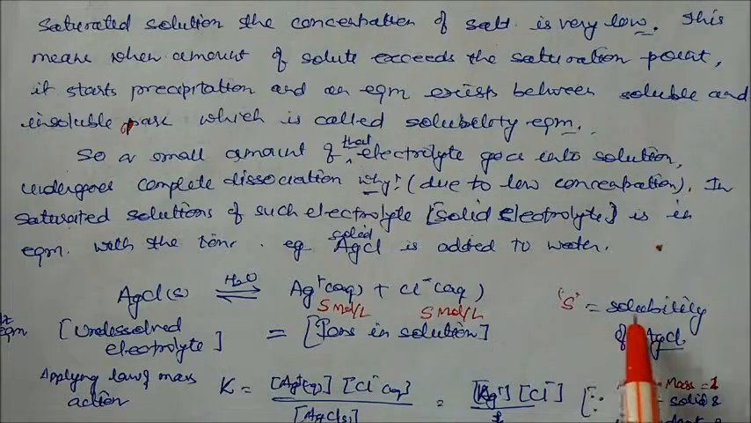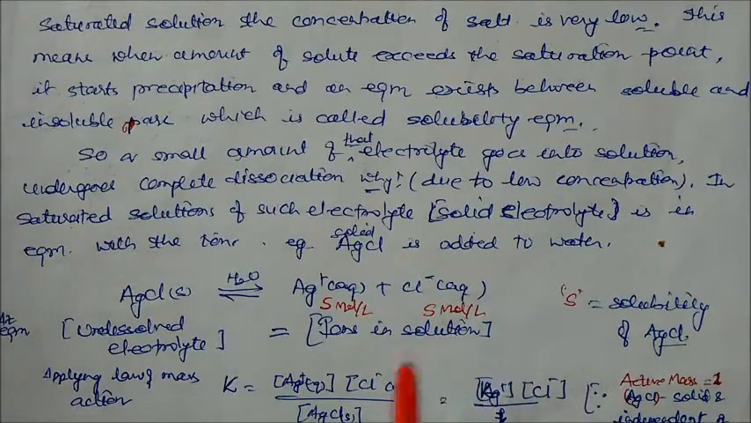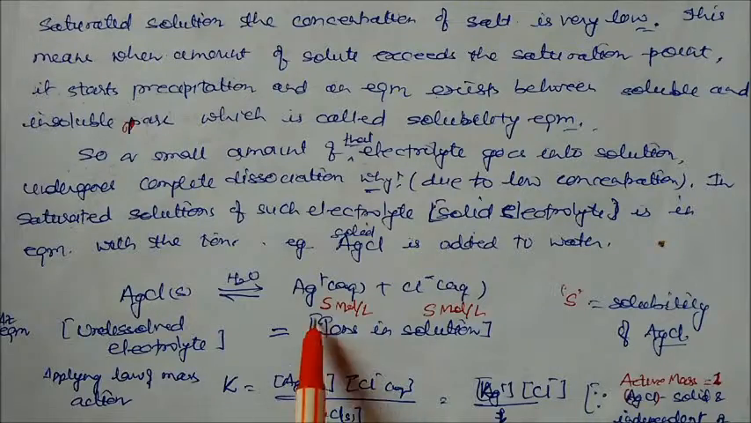S is nothing but the solubility of silver chloride, in moles per liter. As per the law of mass action, the product of the concentrations of silver and chloride ions divided by that of silver chloride is the constant. Since silver chloride is a pure solid, its active mass is 1 because it is independent of concentration.